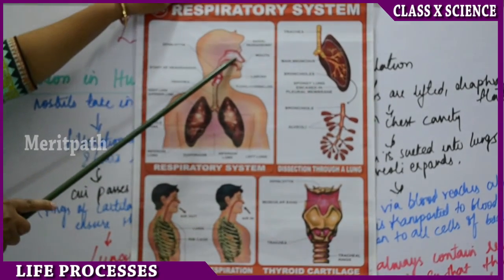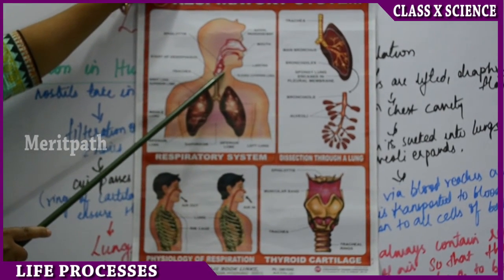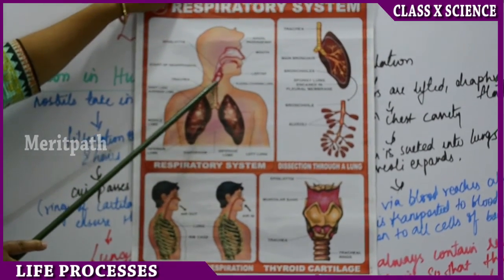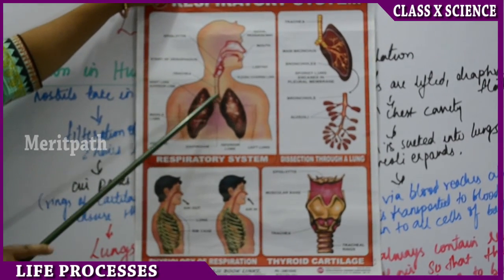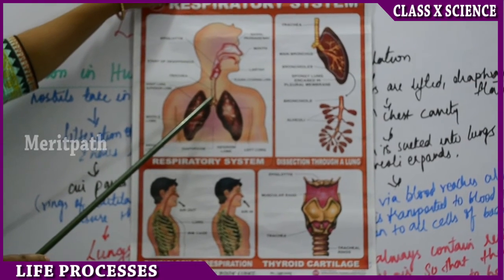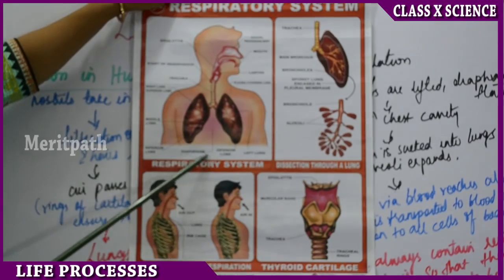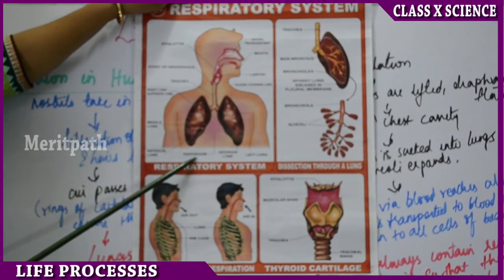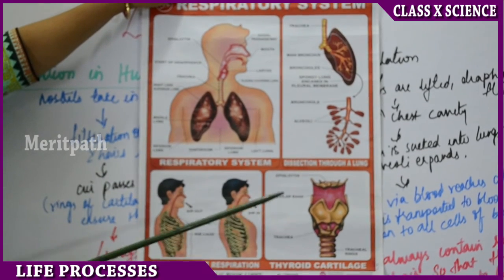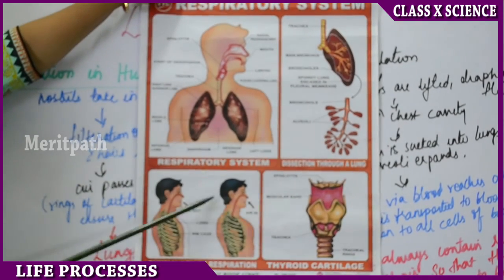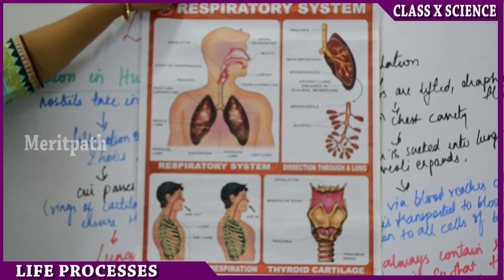So when we take in air, the air via the nostrils reaches the throat. In the throat, we have pharynx, larynx and trachea, and these are the rings of the cartilage present in trachea. And then from this, the air goes into the lungs. So this is the diaphragm, which is flattened when we inhale, and when we exhale, again diaphragm is back to its normal size. So that is how respiration occurs. And here we complete the life process, respiration.